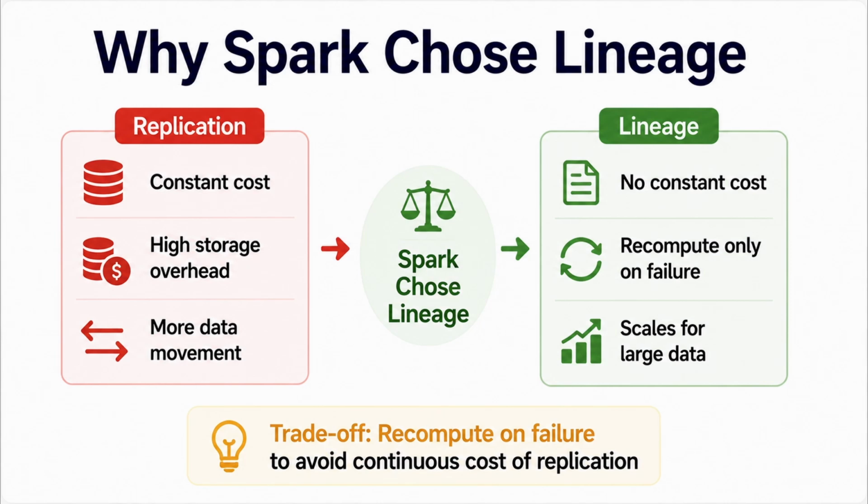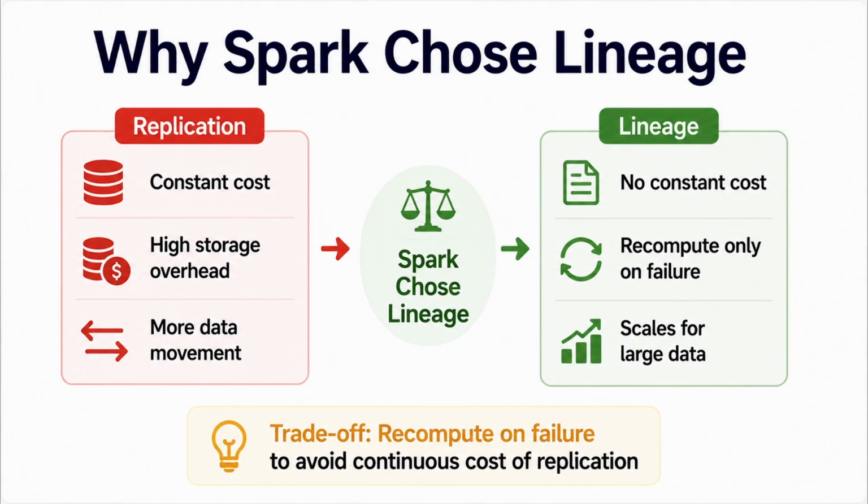That's why Spark's approach flips this around. With lineage, Spark avoids the constant storage and data movement cost of maintaining multiple copies of every intermediate dataset. Spark only pays the recomputation cost on failure, not all the time. And because it isn't tied to a fixed storage overhead, this approach scales for large data far better than replication does. So the trade-off, right here on screen, is the whole story. Spark accepts some recomputation work during failure in exchange for avoiding the continuous overhead of maintaining multiple copies. That's particularly valuable for large-scale distributed processing.